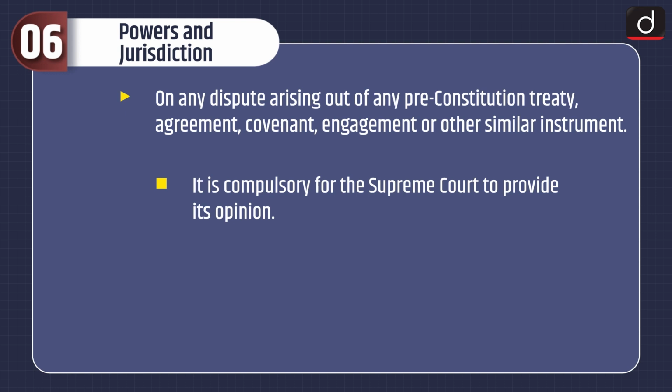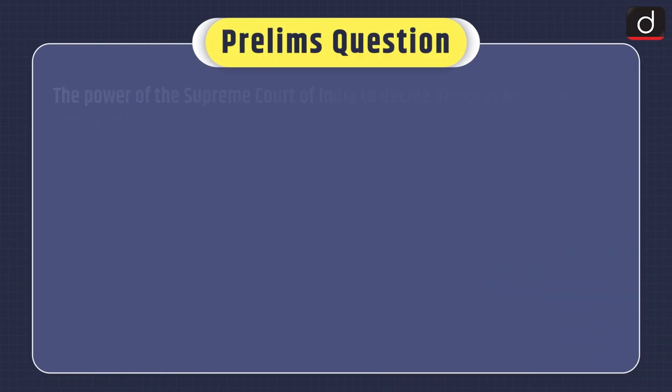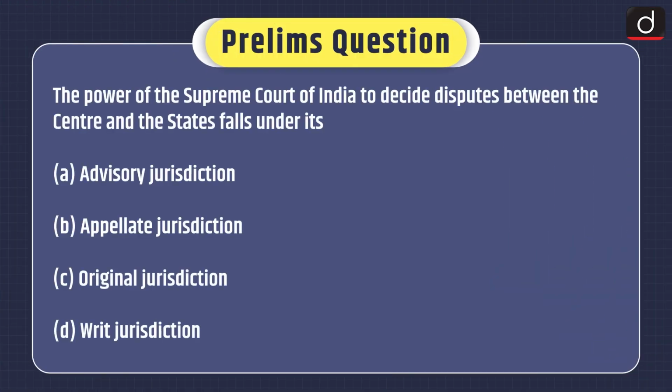Now it's time for the practice question. First of all, prelims question. The power of the Supreme Court of India to decide disputes between the centre and the states falls under its advisory jurisdiction, appellate jurisdiction, original jurisdiction, or writ jurisdiction. You can send the answer of this question in the comment section.